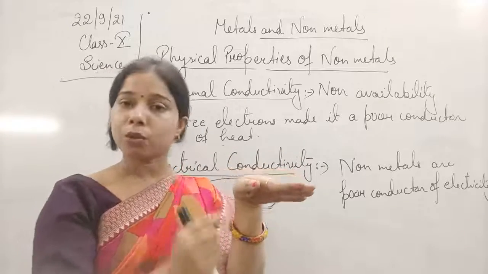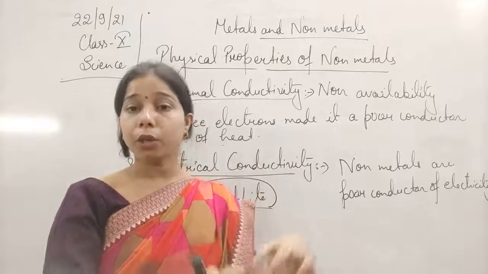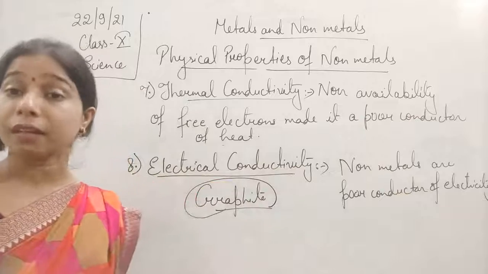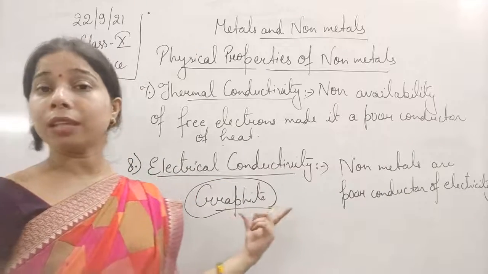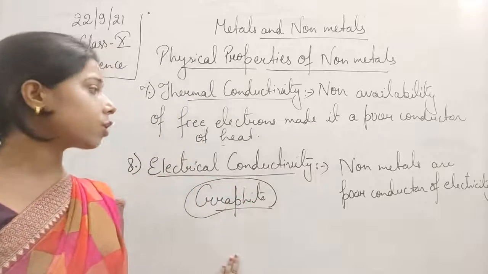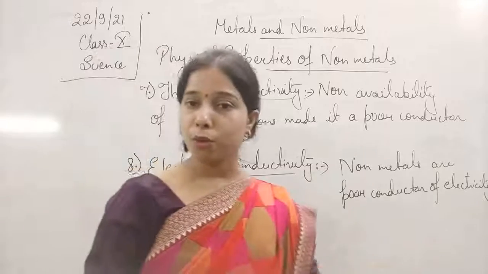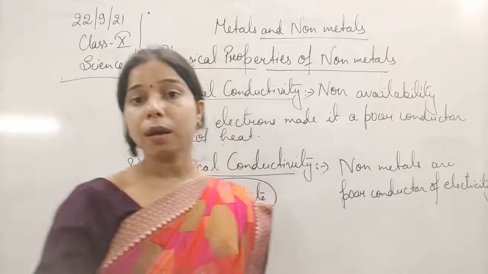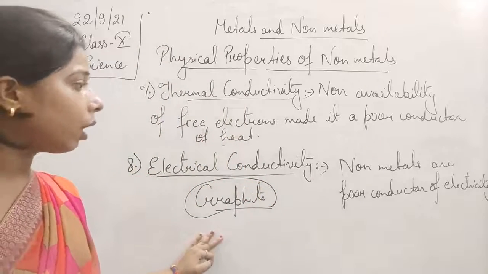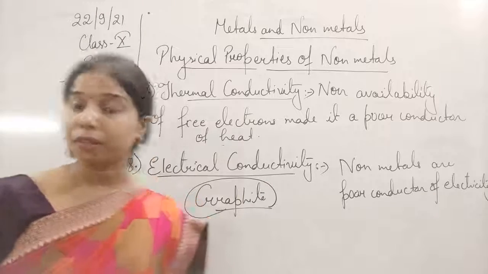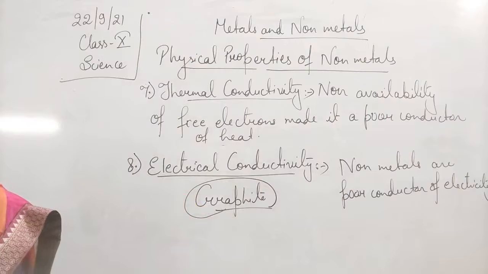One free electron is always left behind, and due to the number of free electrons left behind in the formation of graphite, there is more availability of free electrons. You know that when free electrons are there, the electrons start moving, and ultimately that forms the electric current. So graphite is a good conductor because of the availability of free electrons in it.